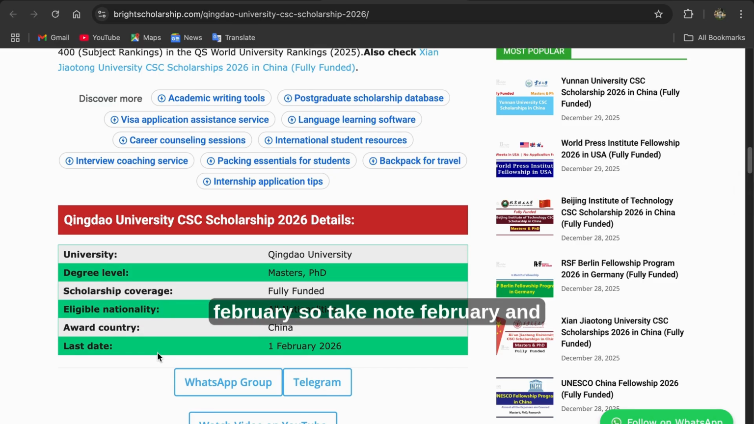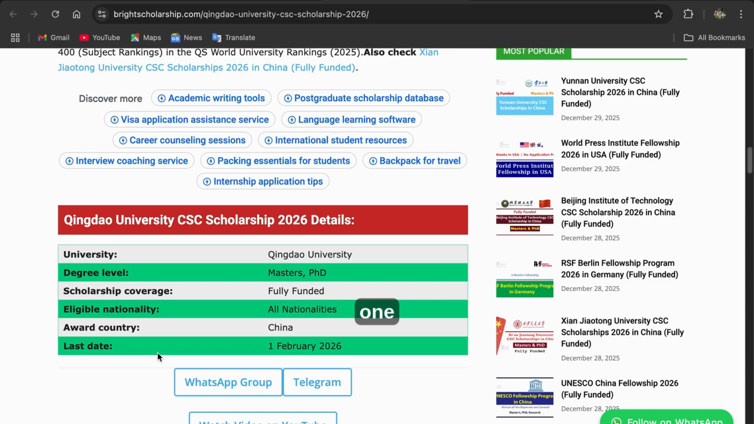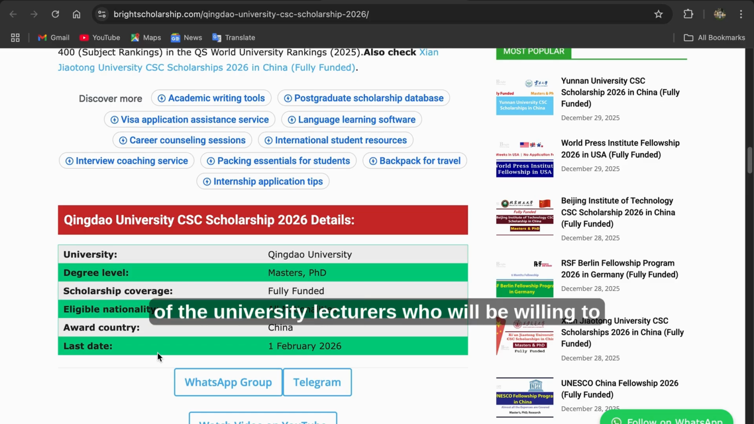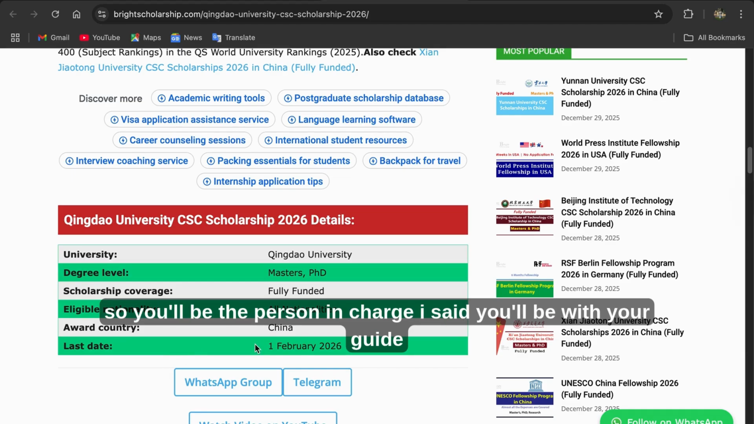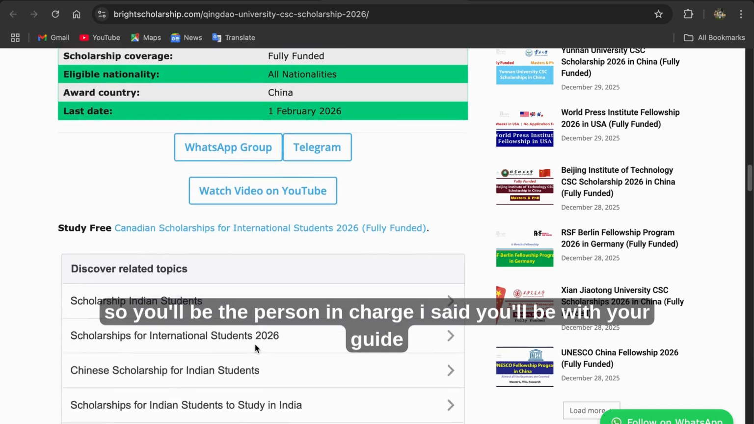So take note, February. And don't forget, I told you, you need to send a mail to the university, to one of the university lecturers who will be willing to accept to help you to be your guide during your program. So whenever you are doing your research, your thesis, he'll be the person in charge. I say he'll be your guide and your mentor.